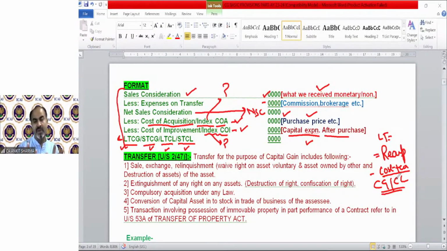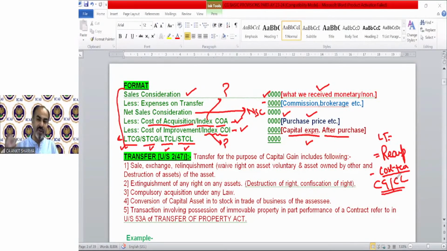But if you are asking it might be like this, if the broker is transferring his share, which is his stock in trade, then treatment will be under the PGBP head. And if the broker has shares as his capital asset, then treatment will be under capital gain. So it depends whether your securities, your shares, your investments are your stock in trade or capital asset.